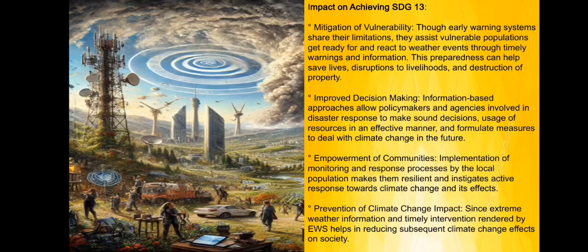Usage of resources in an effective manner and formulating measures to deal with climate change in the future. Empowerment of communities: implementation of monitoring and response processes by the local population makes them resilient and indicates active response towards climate change and its effects. Prevention of climate change impact: extreme weather information and timely intervention rendered by EWS help in reducing subsequent climate change effects on society.